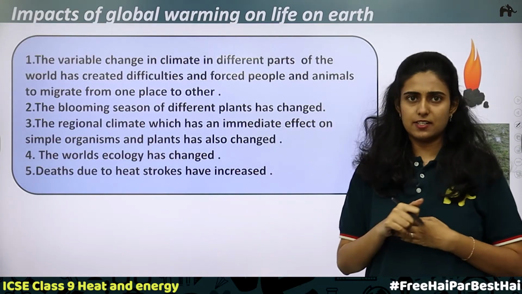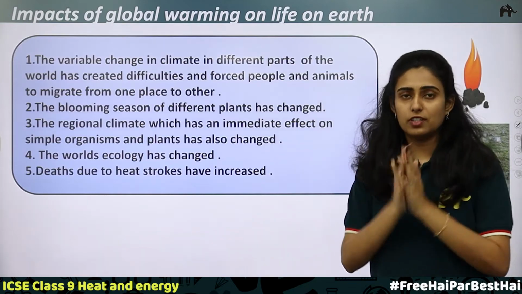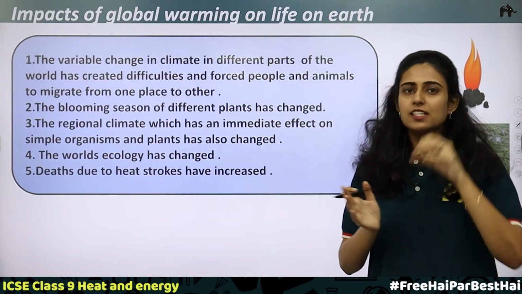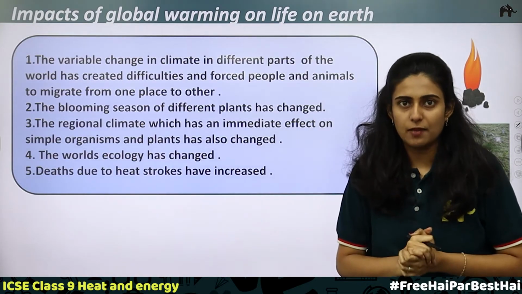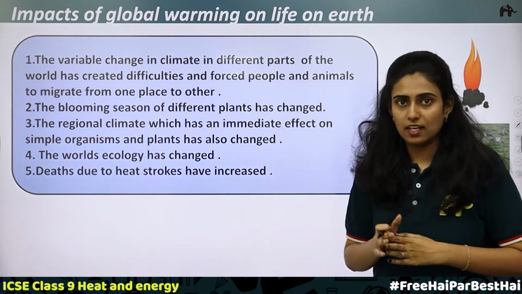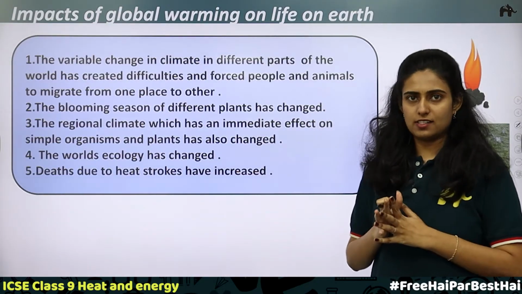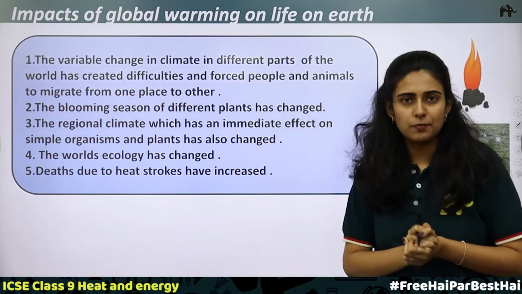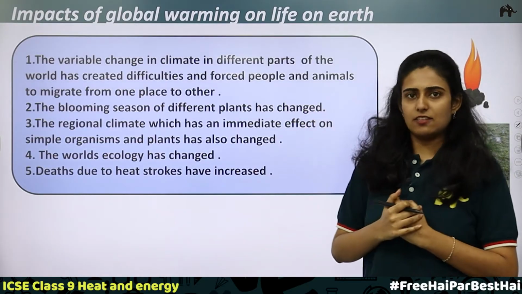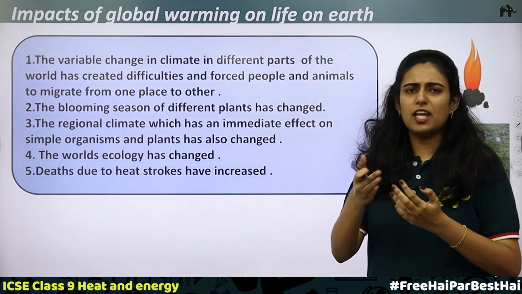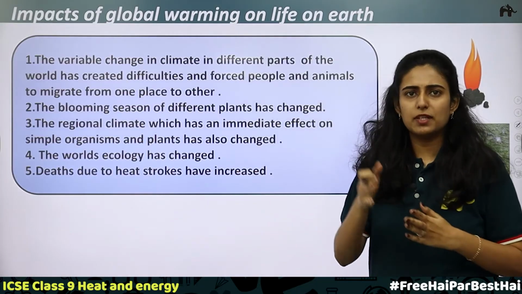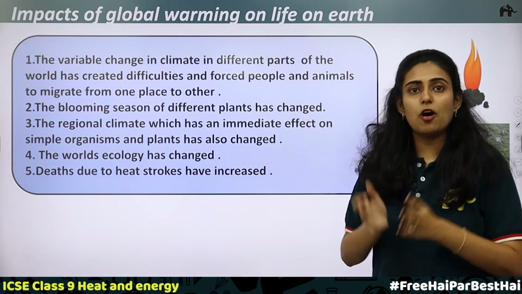So there are different seasons. There are 12 months in a year, and each season takes 3 months. If you take the rainy season, June, July, August is mainly the time of the rainy season. Then we know the winter season. When does winter start? That is from the end of October, somewhat like that, November, December, January. This is the time of the winter season.